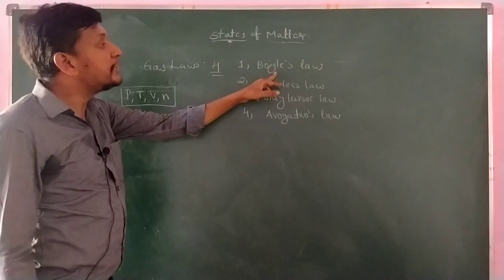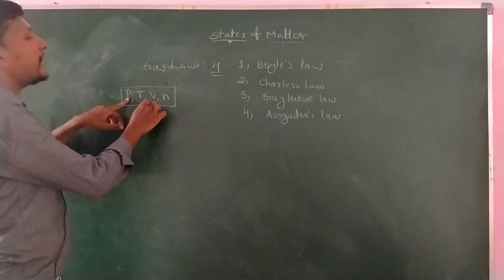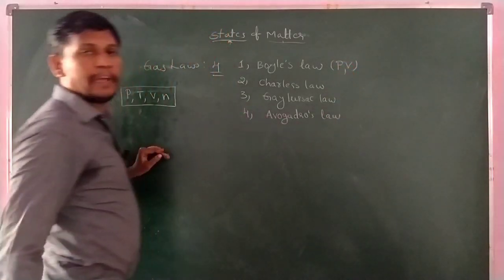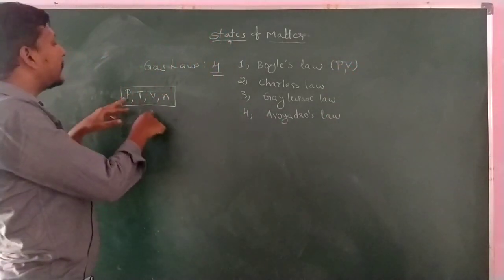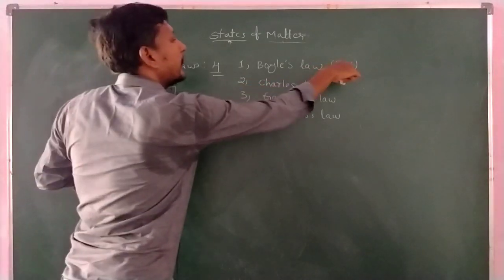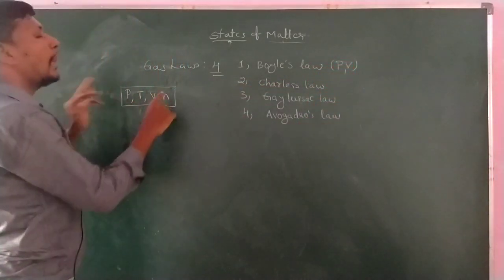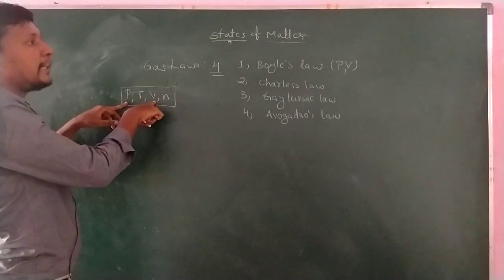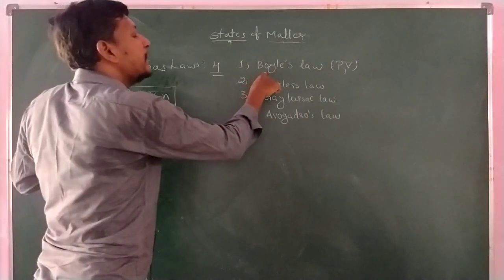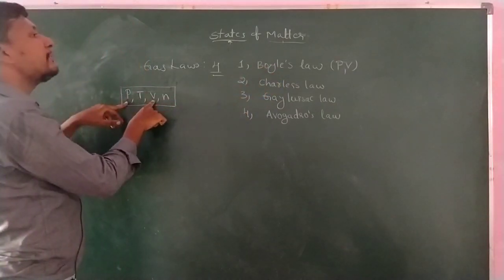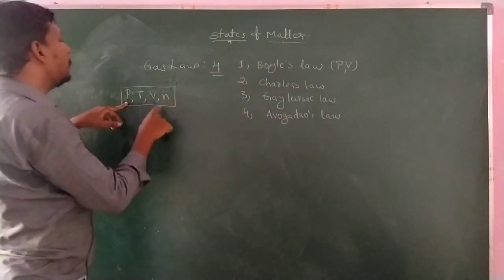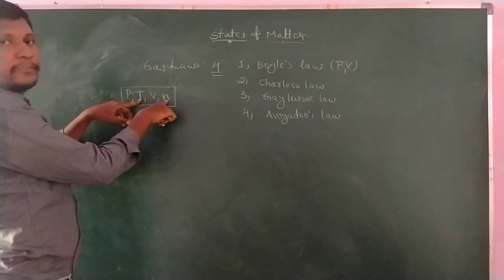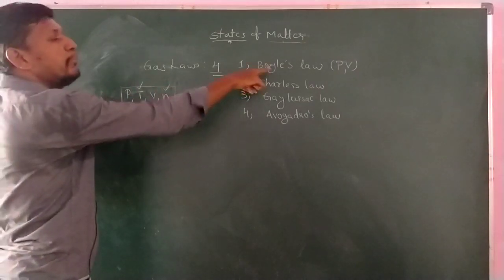In the first case, Boyle's law is the law which gives the relationship between pressure and volume. When it gives the relationship between pressure and volume, those two vary, and at that time the other two are constant. Here P changes with V. That is the relation in Boyle's law. At that time T and n are constant in Boyle's law.